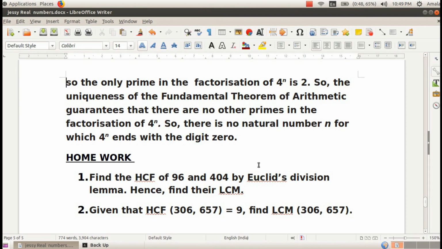That means we know 4 is a composite number. 4 we can write as a product of prime numbers, that is 2 times 2 only. But if 4 raised to n, for any value of n, ends with a digit 0, it should be a multiple of 10. But there is no prime factor 5 in 4. Therefore, there is no natural number n for which 4 raised to n ends with the digit 0.